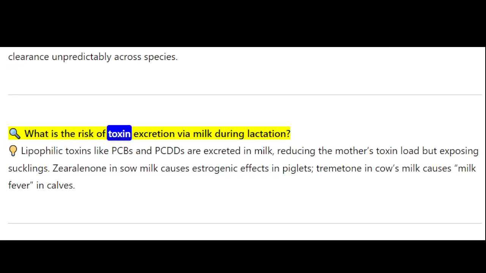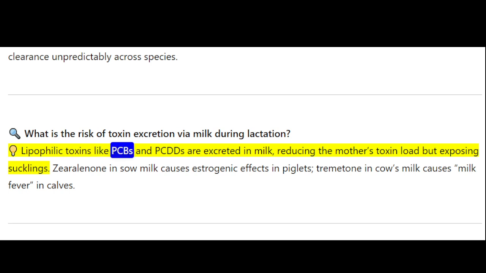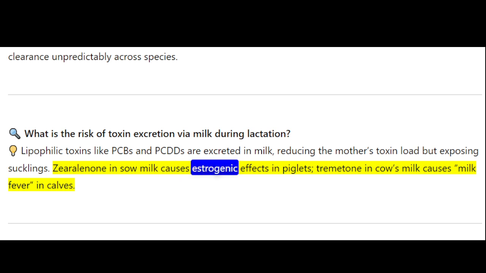What is the risk of toxin excretion via milk during lactation? Lipophilic toxins like PCBs and PCDDs are excreted in milk, reducing the mother's toxin load but exposing sucklings. Zearalenone in sow milk causes estrogenic effects in piglets, and tremetone in cow's milk causes milk fever in calves.